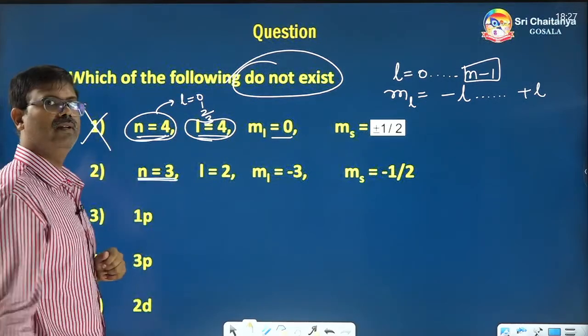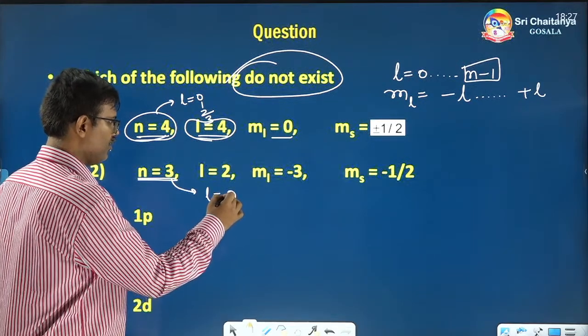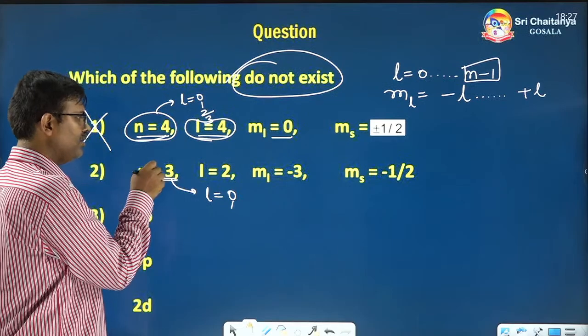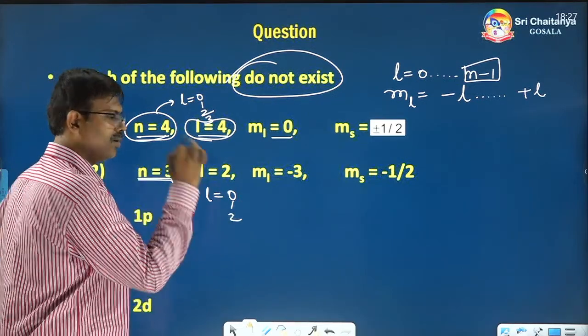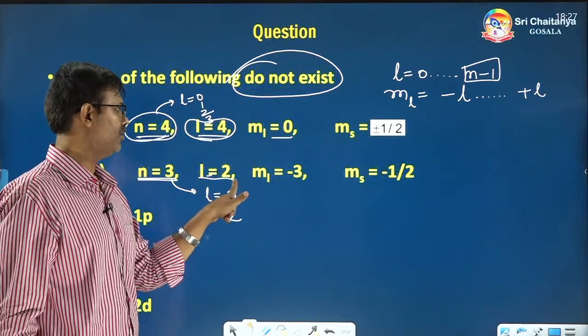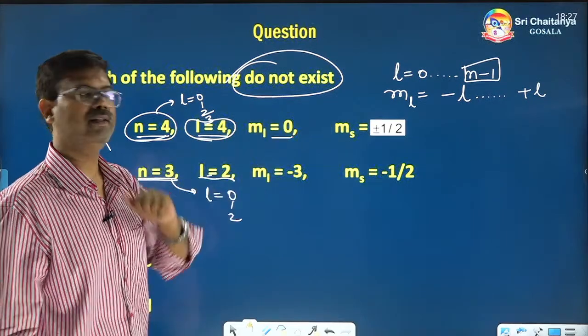Now come to the second case. N is equal to 3. If n is equal to 3, what are the L values? Beginning is 0, 1. What is the last L value? 3 minus 1 is 2. So, this is the last. Yes, L is equal to 2 is given. So, fine, there is no problem with this. Okay. Now, go to the next one.